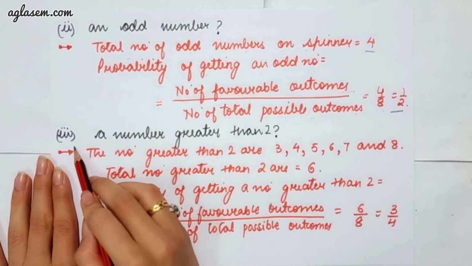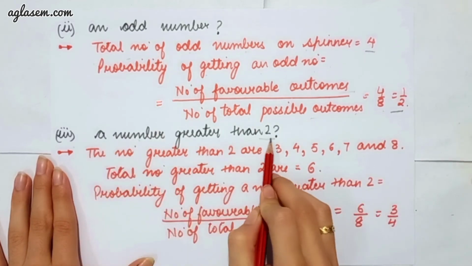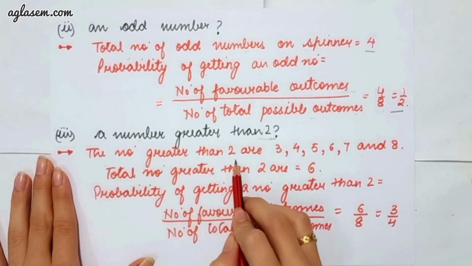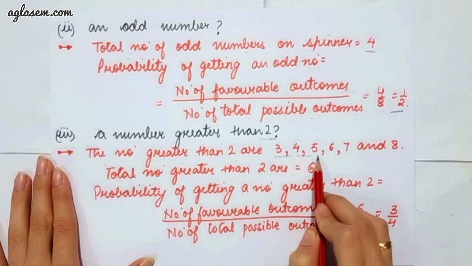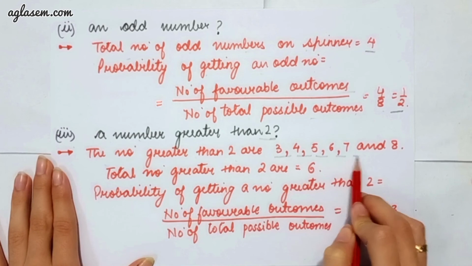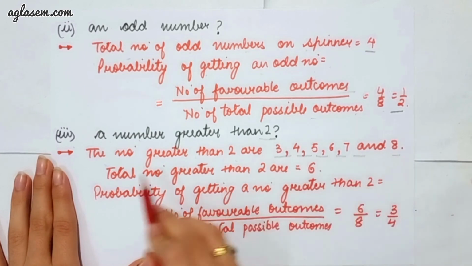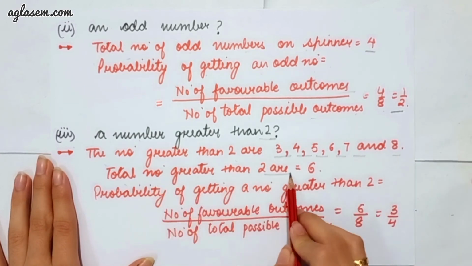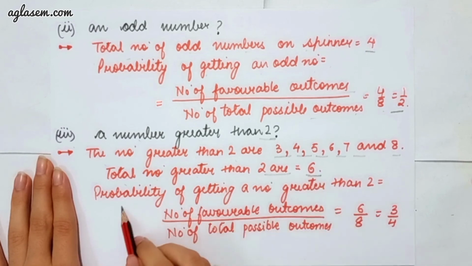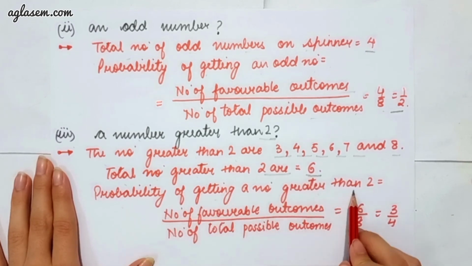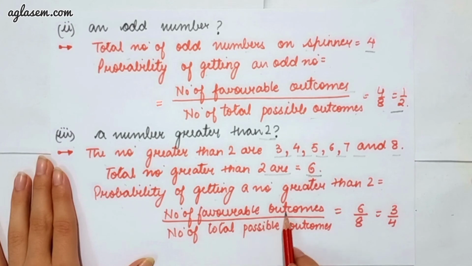Third part says a number greater than 2. So here the numbers greater than 2 are 3, 4, 5, 6, 7 and 8. So the total number greater than 2 are 6. So the probability of getting a number greater than 2 is equal to the number of favorable outcomes divided by the number of total possible outcomes. So favorable outcomes are 6 and the possible outcomes are 8. So by dividing them, we will get 3 upon 4.